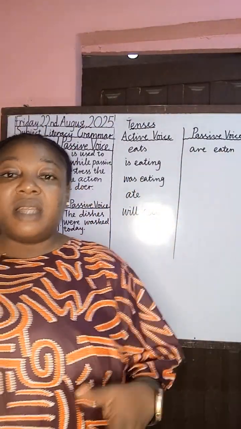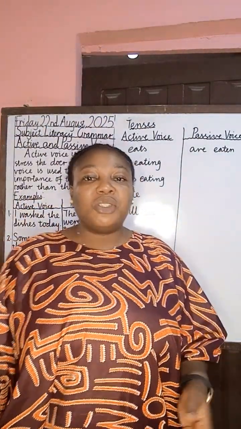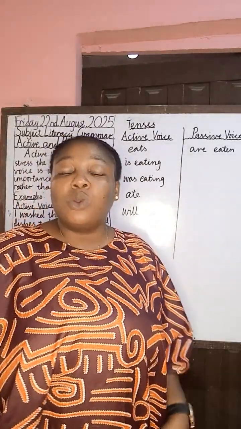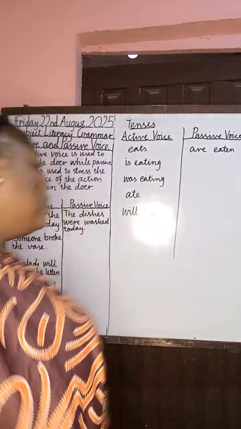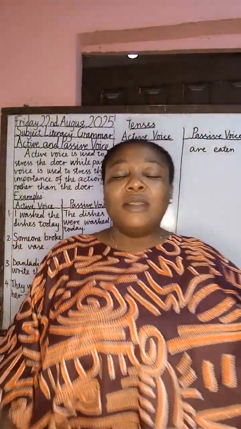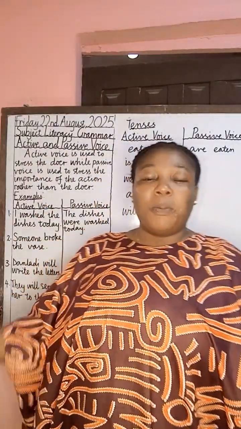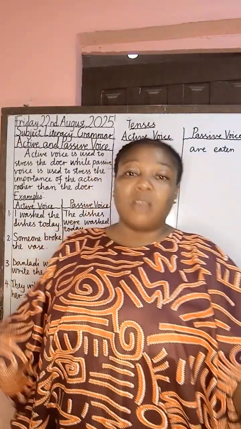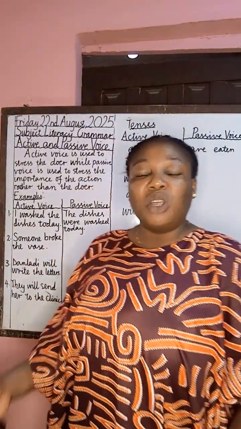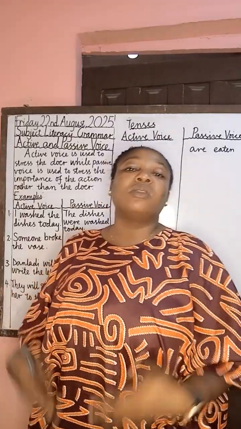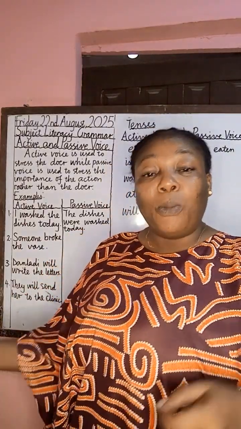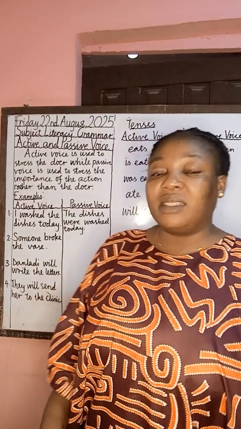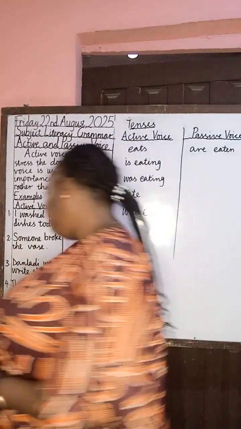Some people will say someone broke the bottle, and they will say the bottle was broken by someone. You don't need to repeat that. Just say the bottle was broken, since the person who broke the bottle or the vase was unknown.